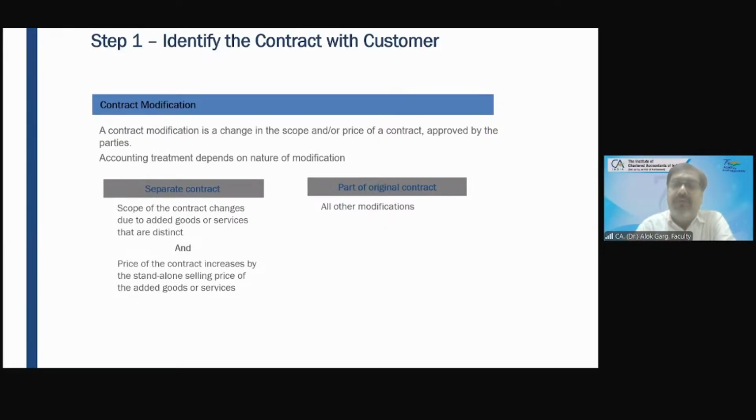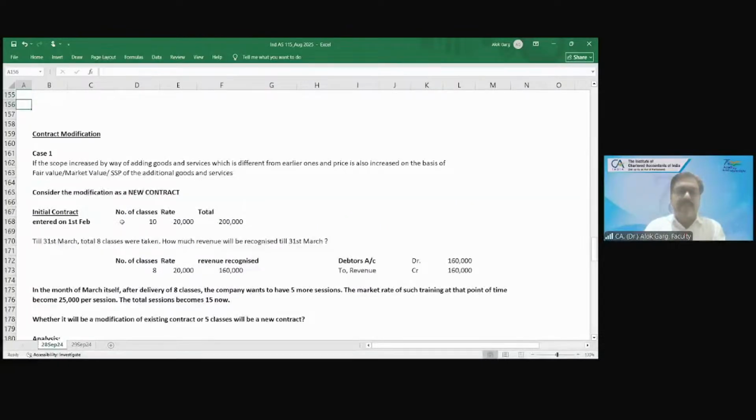So we will talk about these aspects of contract modification with the help of an example in my Excel file. Let's go to the Excel file and let's discuss the contract modification. Friends, what is meant by contract modification? Okay. Scenario number one.